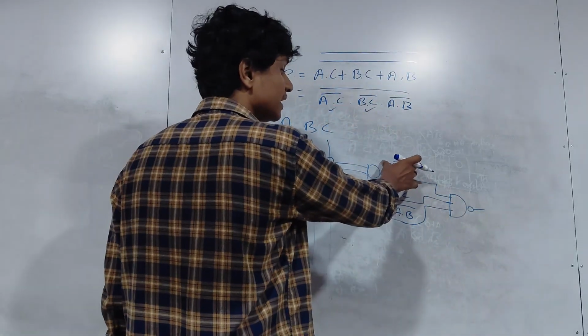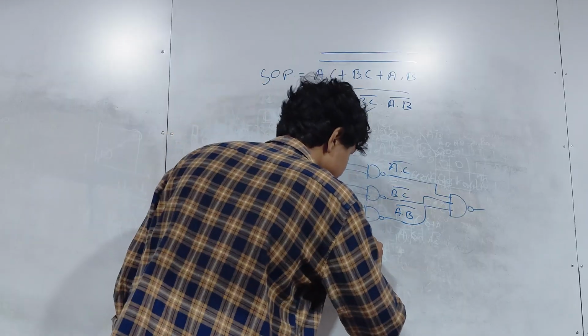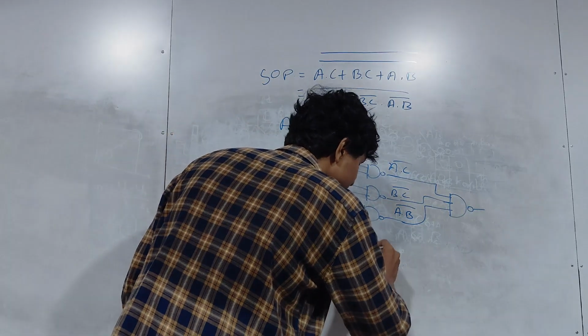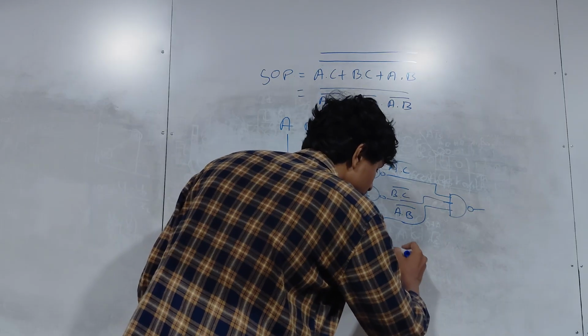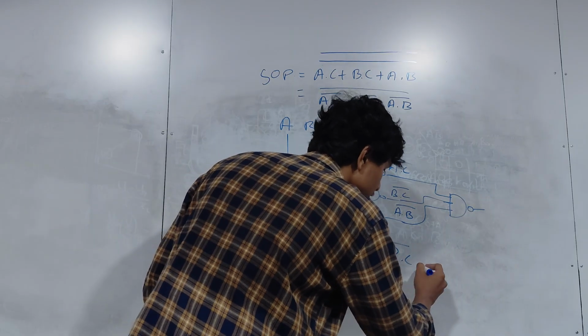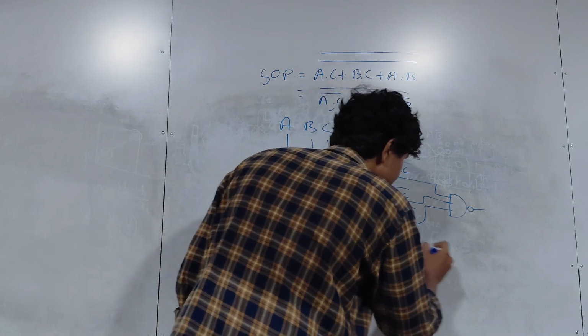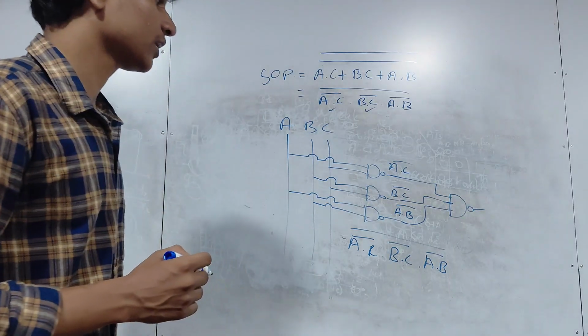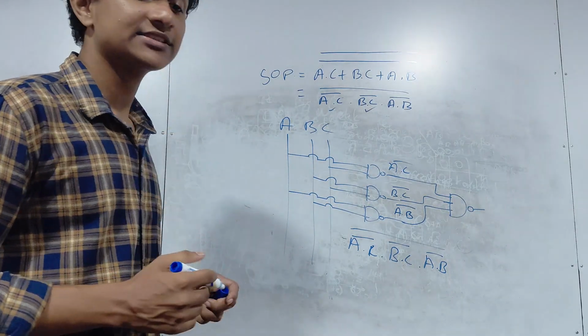You will have these things all together as dots. See, this is the output you will have. A dot C bar dot B dot C bar dot A dot B bar, the whole thing bar. So this is the final output you will have. This is what they asked you to construct.